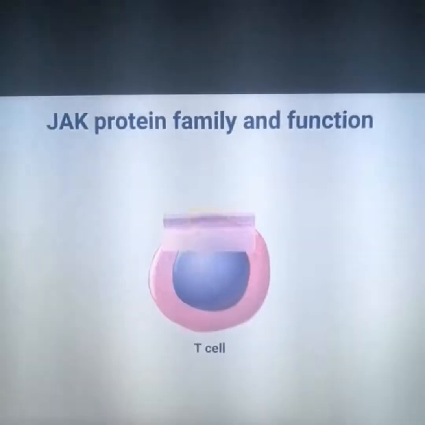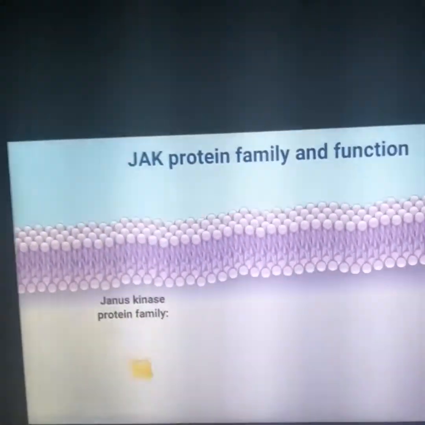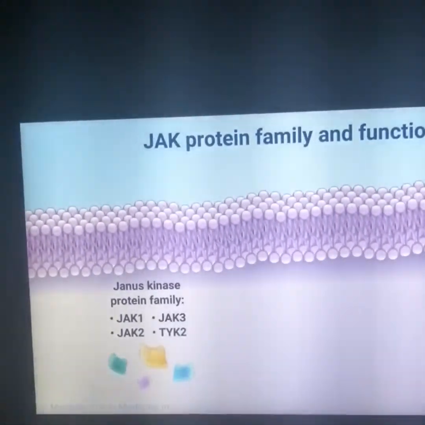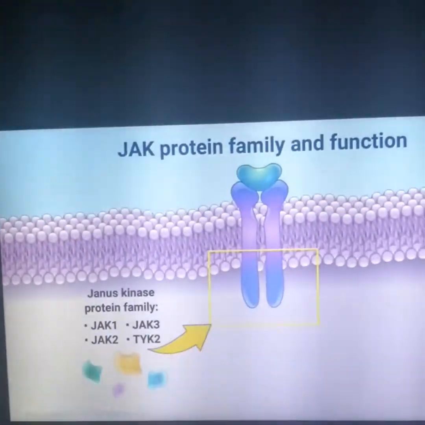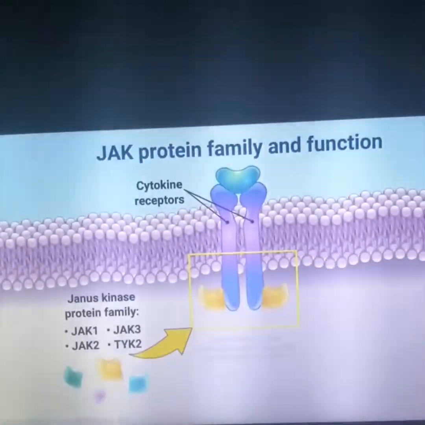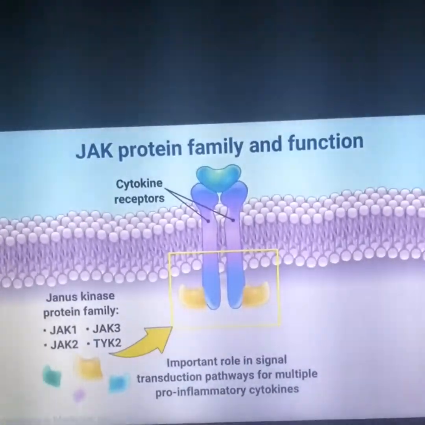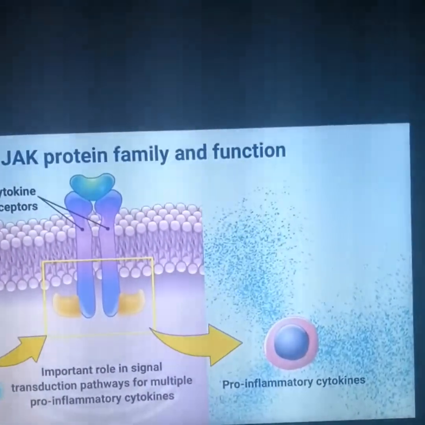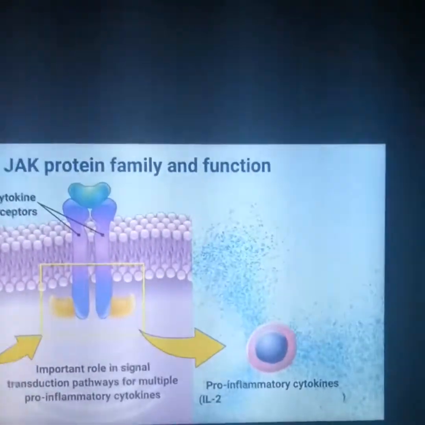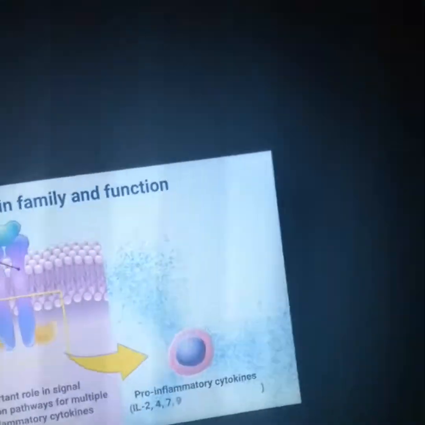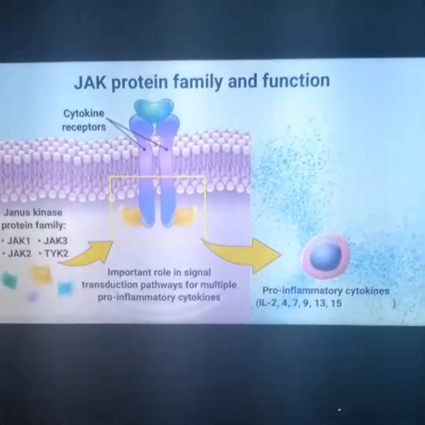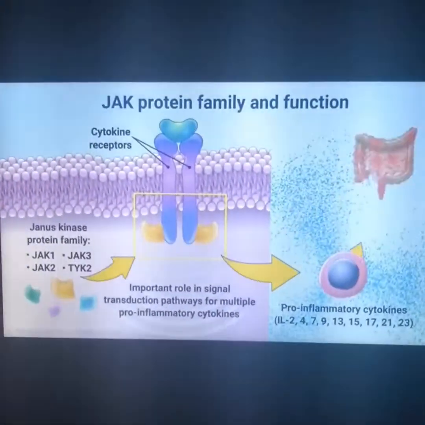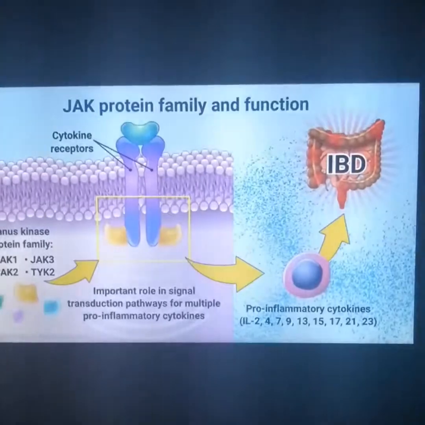The Janus kinase or JAK protein family consists of JAK1, JAK2, JAK3, and tyrosine kinase 2 or TYK2. They interact with the intracellular portion of cytokine receptors and play an important role in the signal transduction pathways for multiple cytokines, including pro-inflammatory cytokines such as interleukin-2 or IL-2, IL-4, IL-7, IL-9, IL-13, IL-15, IL-17, IL-21, and IL-23, which are involved in the pathogenesis of IBD.